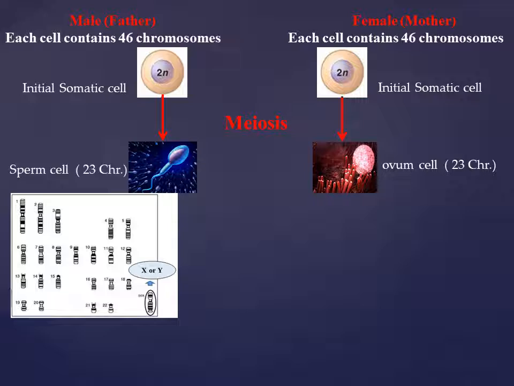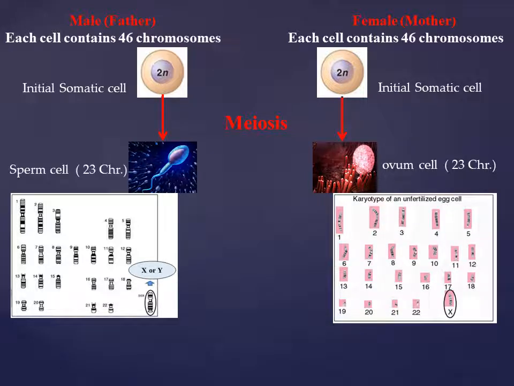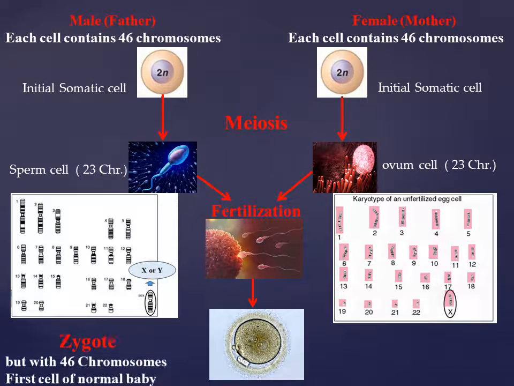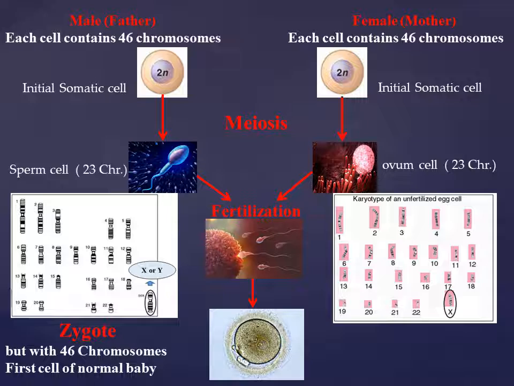This karyotype for the sperm cell, which contains 23 chromosomes, has 22 autosomes and one sex chromosome, which may be X or Y. On the other hand, the karyotype of the unfertilized egg cell also contains 23 chromosomes, 22 autosomes, and one sex chromosome, always X. Then, after fertilization, we can obtain a zygote, which is the first cell of a normal baby, with 46 chromosomes.